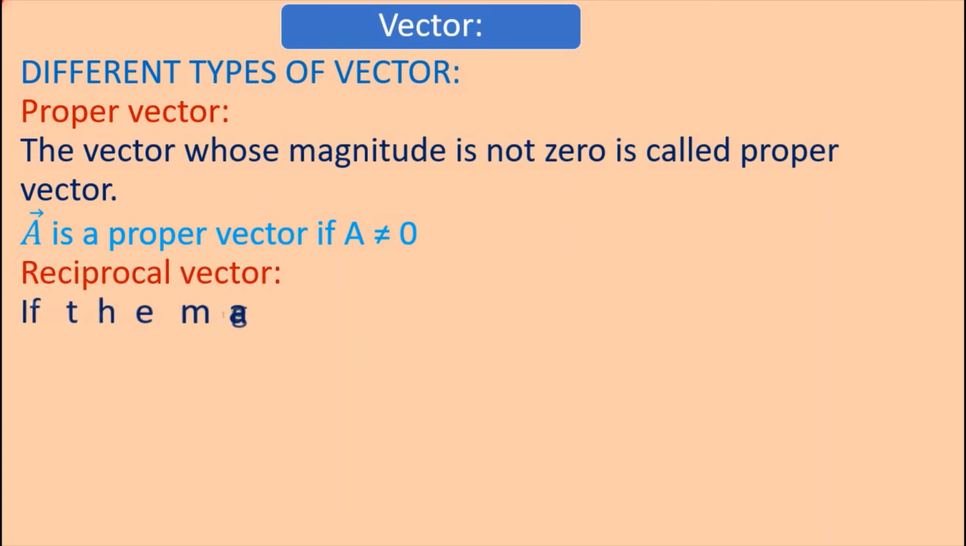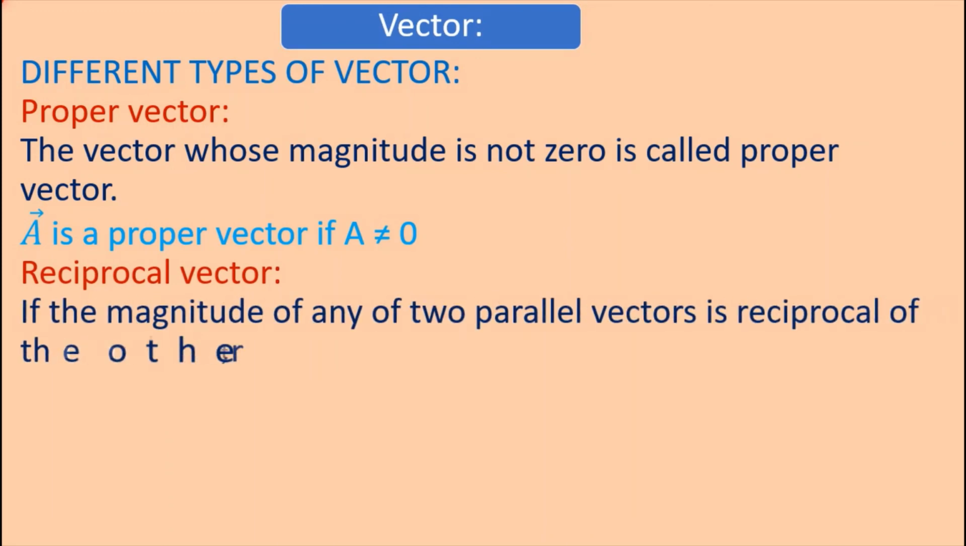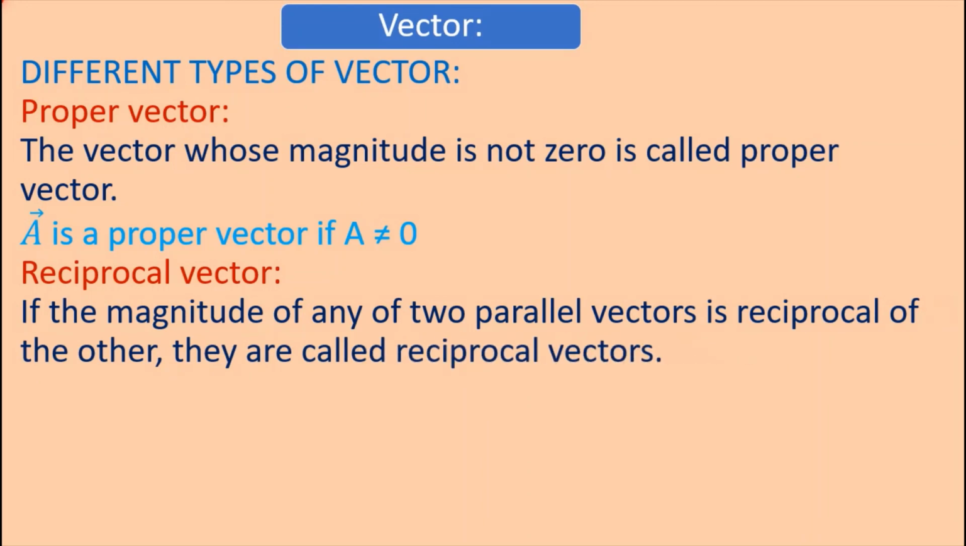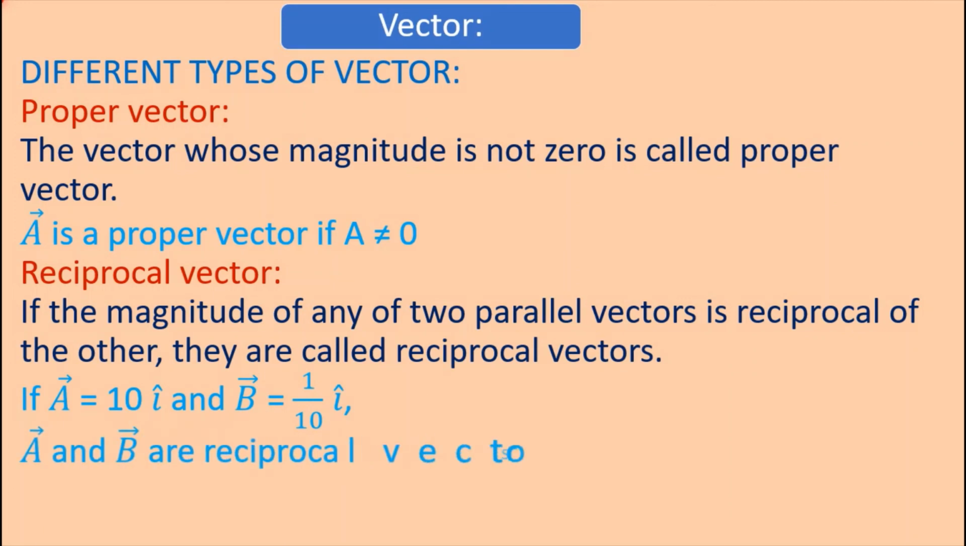Reciprocal vector. If the magnitude of any of two parallel vectors is the reciprocal of the other, they are called reciprocal vectors. If A is equal to 10i and B is equal to 1 divided by 10i, then A and B are reciprocal vectors. Here the magnitude of B is the reciprocal of the magnitude of A vector and the magnitude of A vector is the reciprocal of B vector. Therefore A and B are reciprocal vectors.